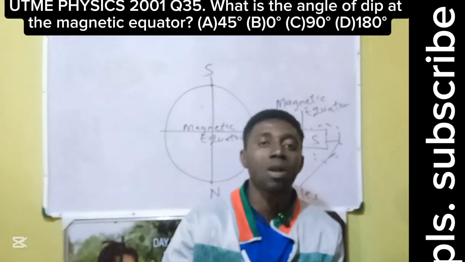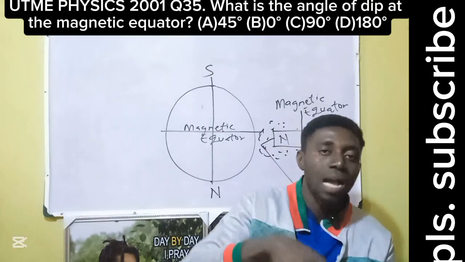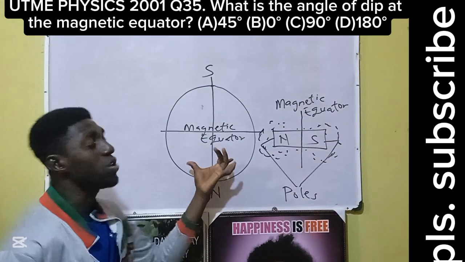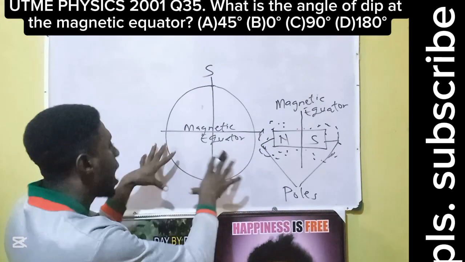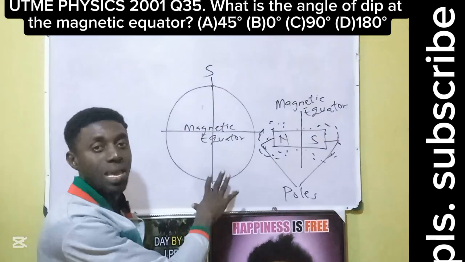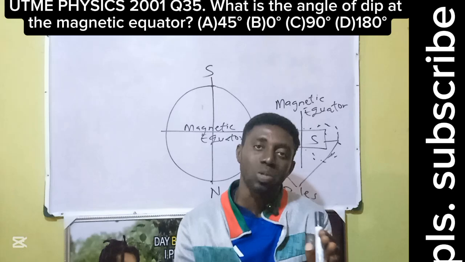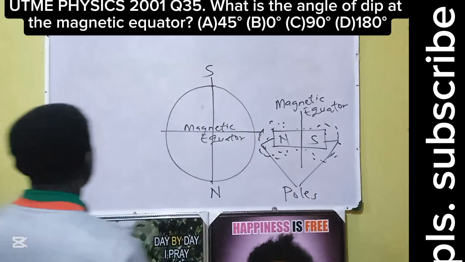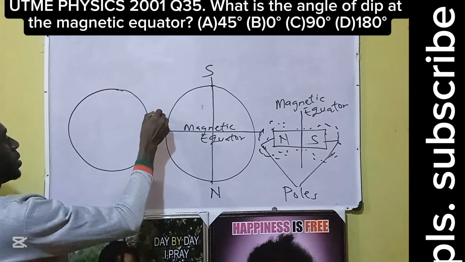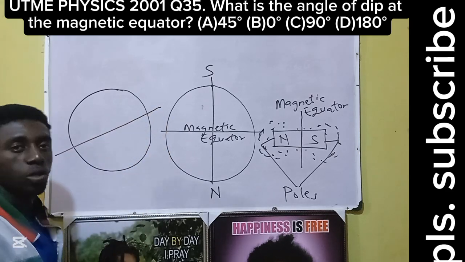Then there is an angle called angle of dip and angle of variation. Let's show the angles. In real sense, this is not how the magnetic axis should appear. The Mother Earth is somehow tilted. Okay, let's put the actual diagram. This is the Mother Earth. This is the magnetic equator, tilted.